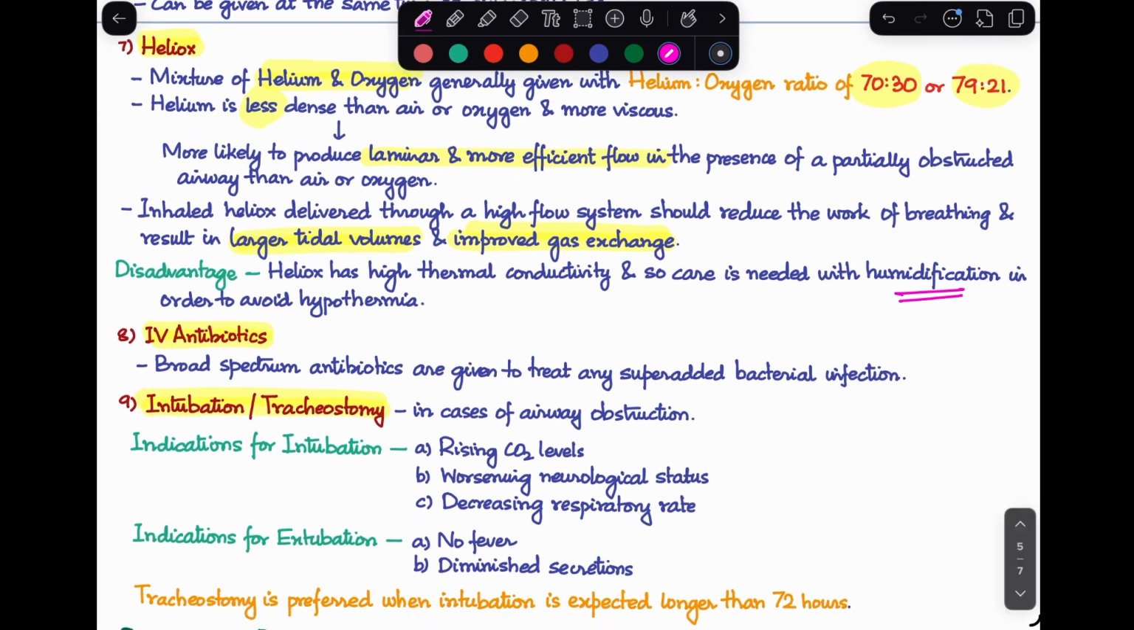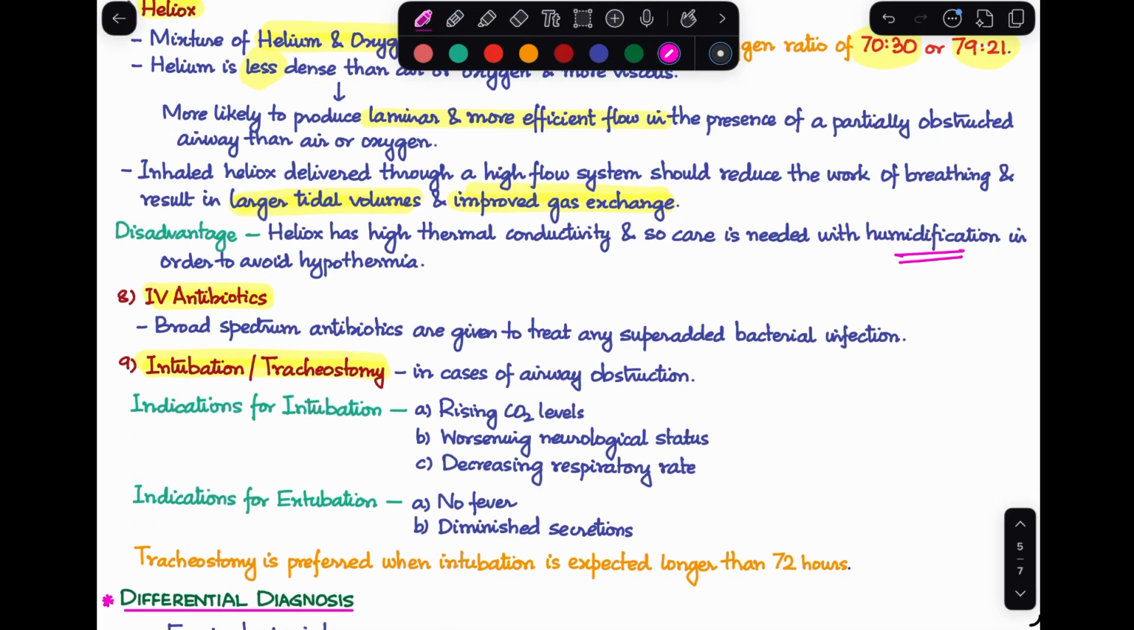Next, if there is a secondary bacterial infection, we even give broad spectrum antibiotics to treat those infections. And lastly, there is intubation and tracheostomy. This is only in very rare cases of airway obstruction. The indications of intubation are if there are rising CO2 levels in your patient, or a worsening neurological status, or a decreasing respiratory rate in your patient. These are the cases where we are going to consider intubation in our specific patient.